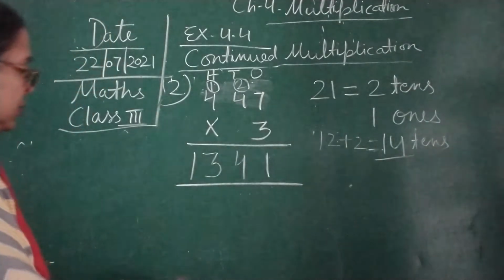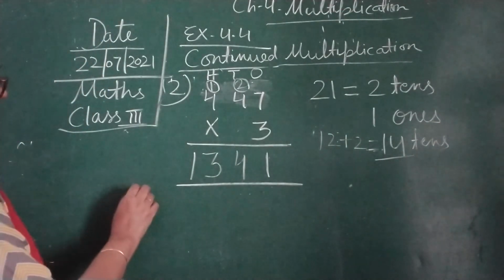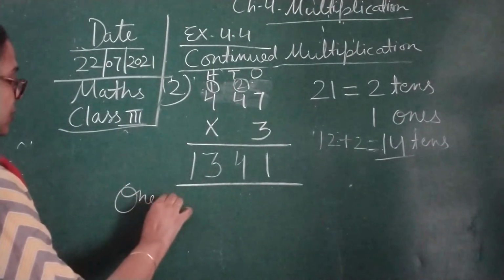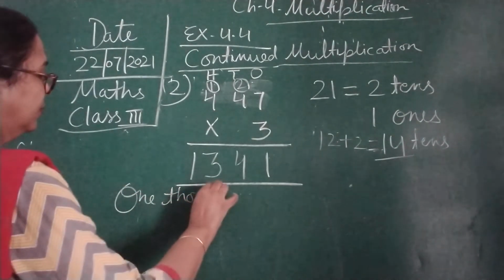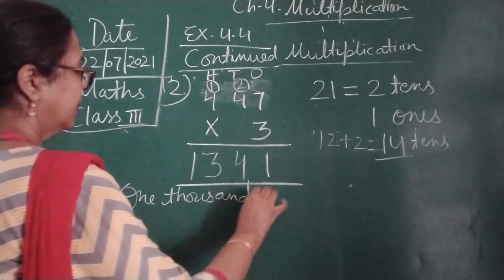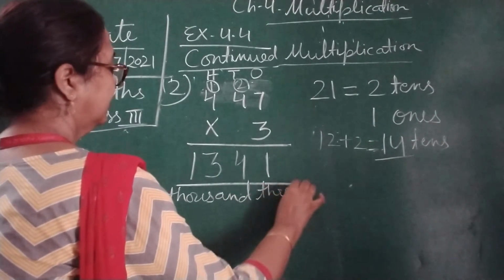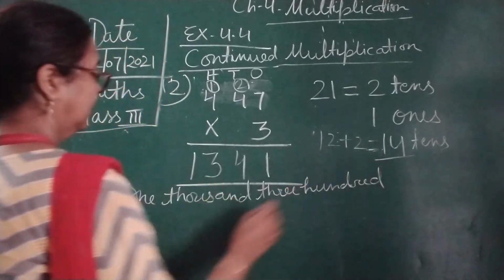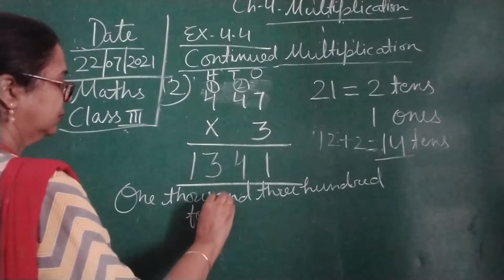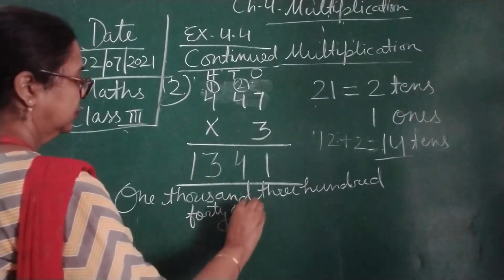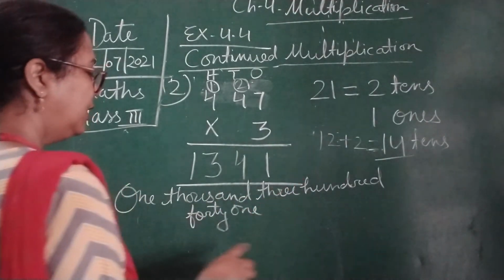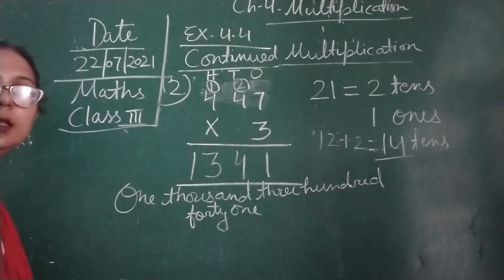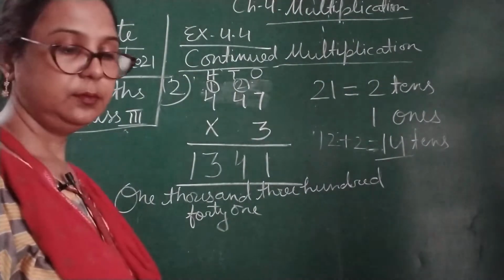So now I am going to write it over here. 1341 children. Okay, so completed children.